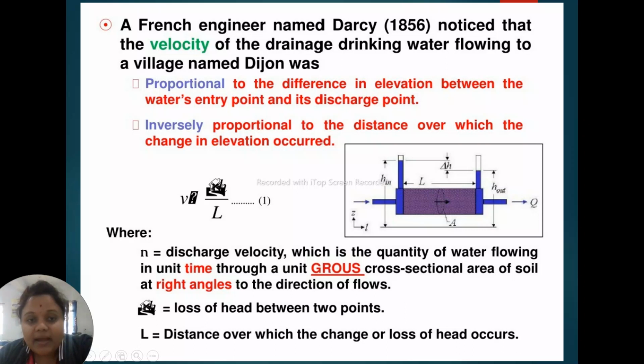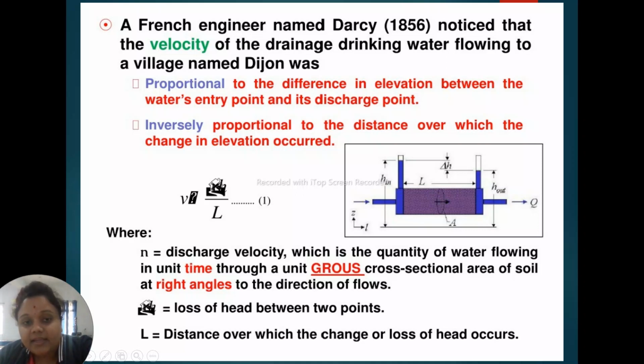Suppose we have named this H1 and this H2. The head at inlet from point A is H1 and the head at outlet from point B is H2. So what is delta H? Delta H means H1 minus H2.